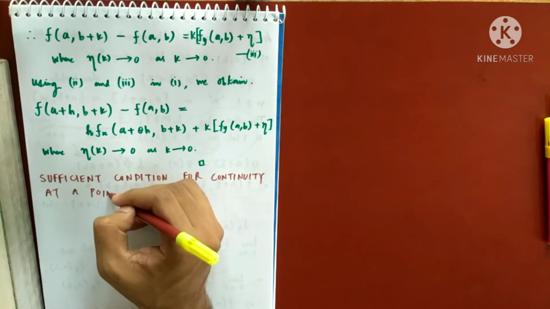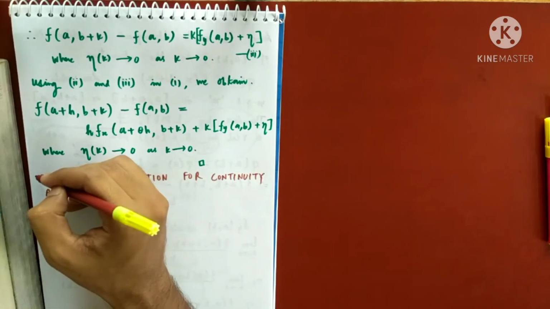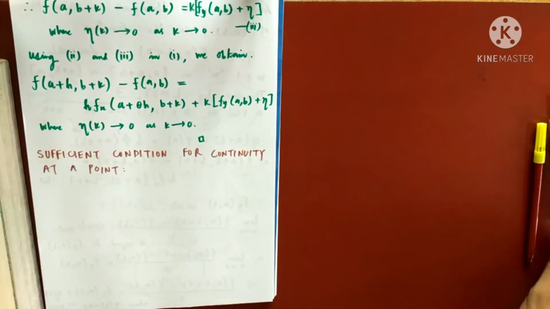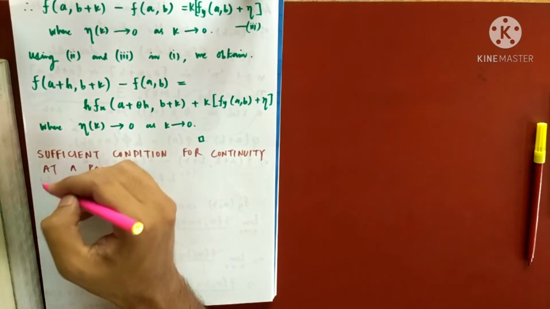So this theorem will tell you that if this condition holds, then the function will be continuous at that point. So what is the statement of the theorem?